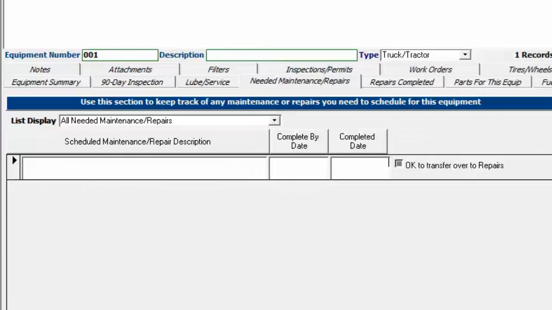Hi, Mark Reedy here. In this video I'm going to go over the Needed Maintenance and Repairs tab and the Repairs Completed tab.